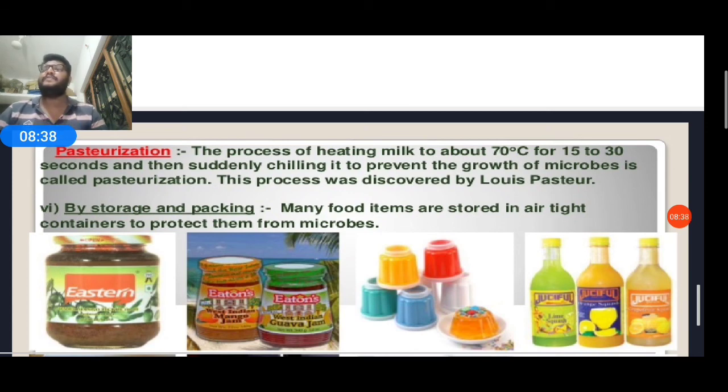These methods are very useful to prevent the growth of microorganisms.